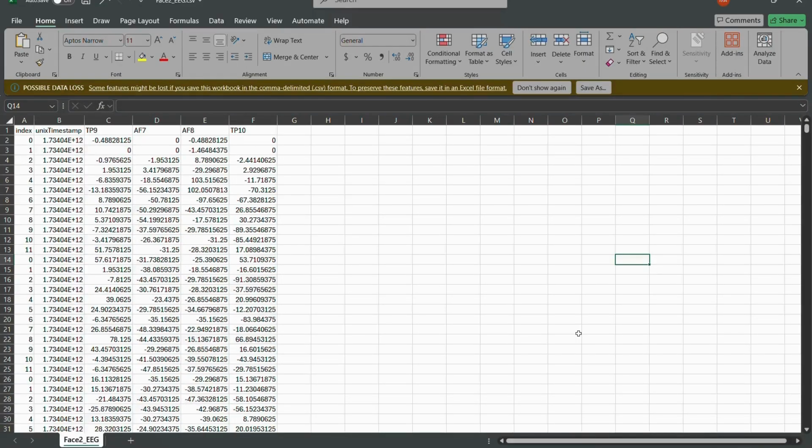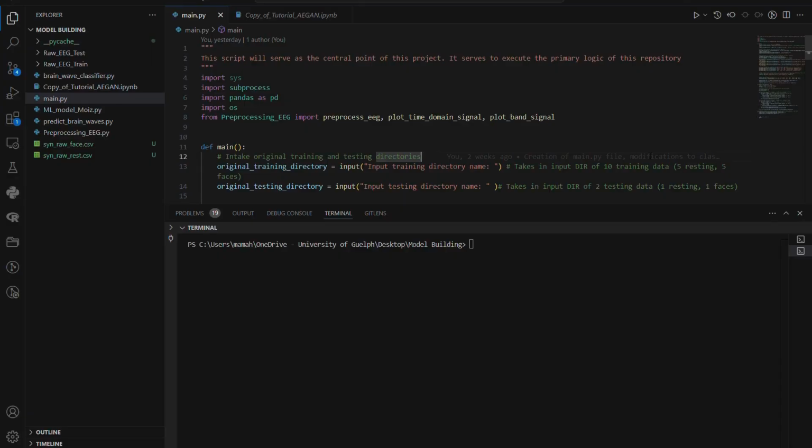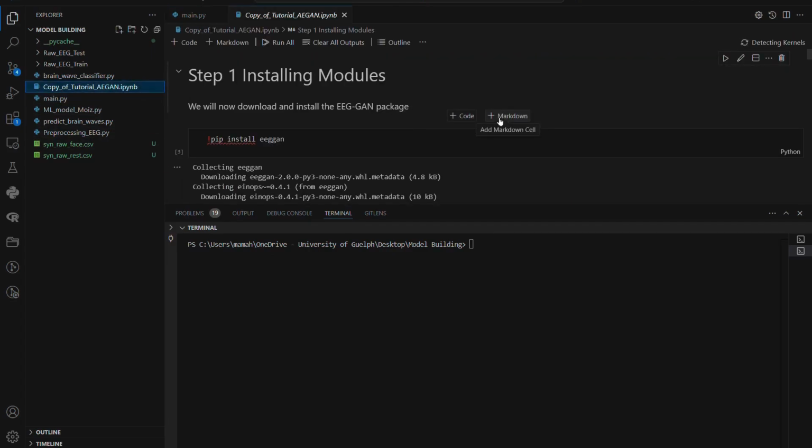This is what the real data looks like, and this is what the synthetic data looks like. Also note that we already have the synthetic data present because the GAN has already been trained and the data was outputted, but the code to do so is in this file here. Now, let's run the program.